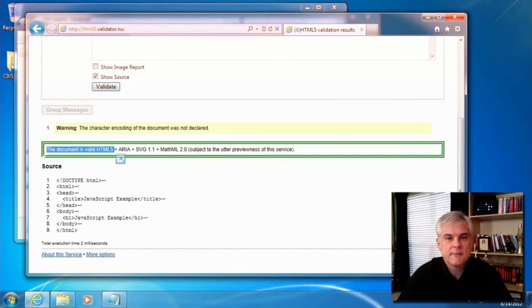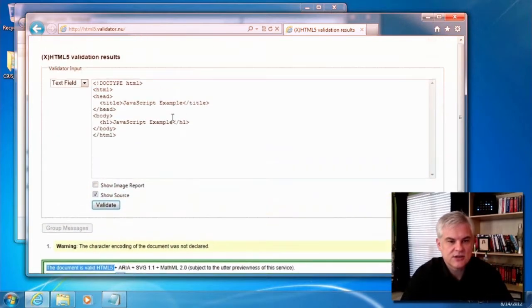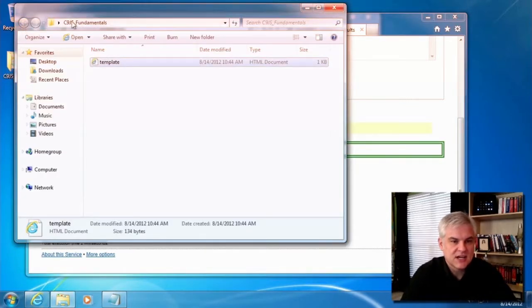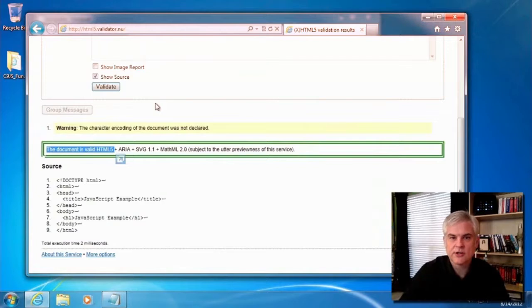Now, I just want to make sure that at this point, you're not seeing a pink box where I'm looking at this green box, below this section here, okay? If you see a pink box, that means you have errors and you're going to need to make some fixes. You should stop the video, rewind it, watch what I've done, or download again the code from the C9JS fundamentals folder that we talked about a little bit earlier. Make sure that you type in the template, the HTML5, precisely, and that's probably the first admonition that I have as we get started here.